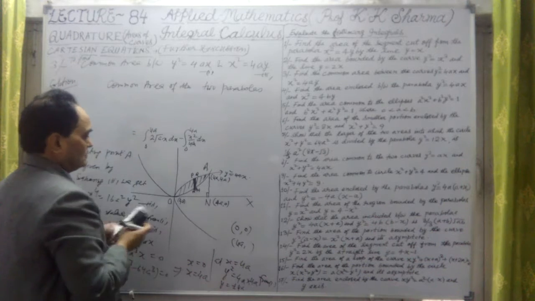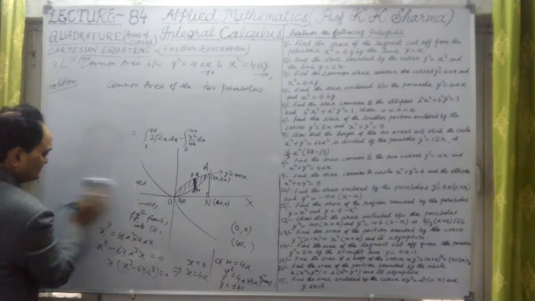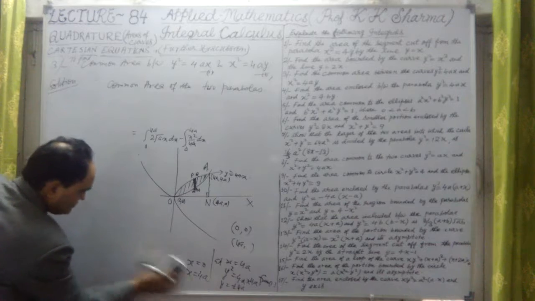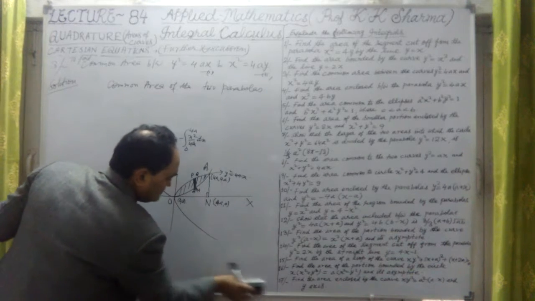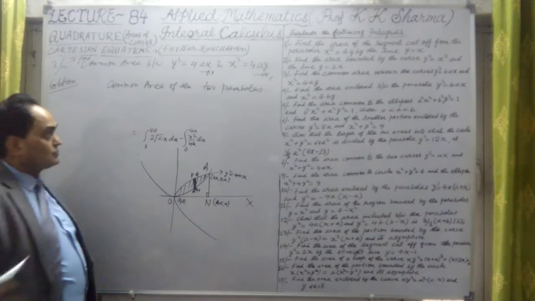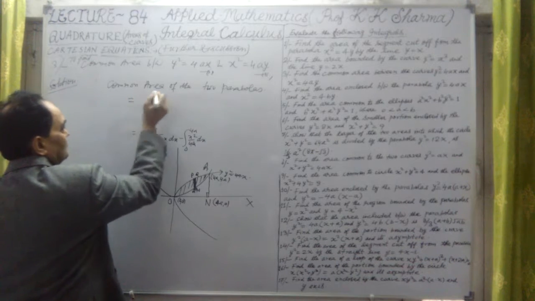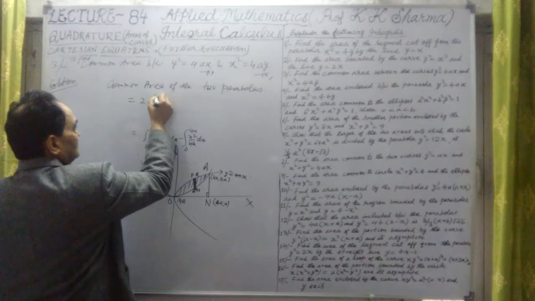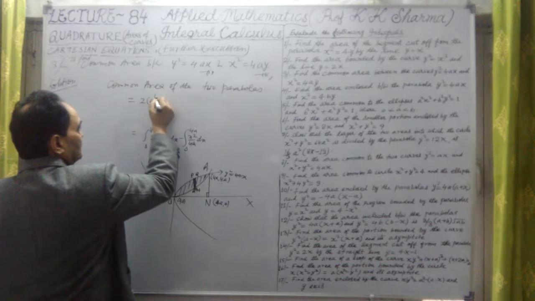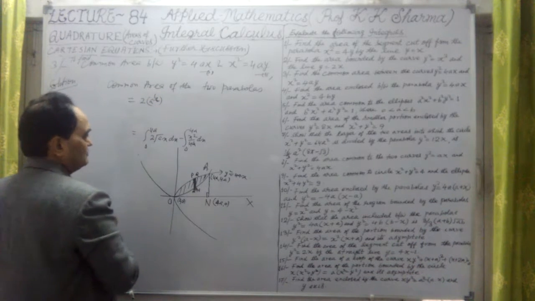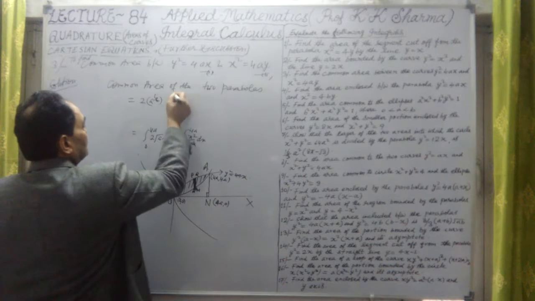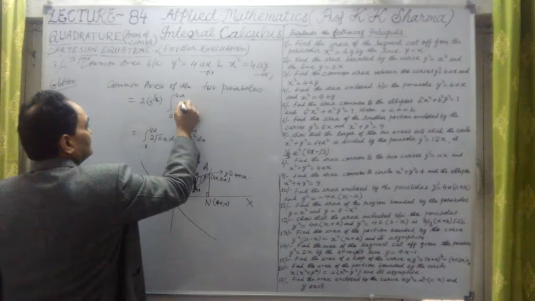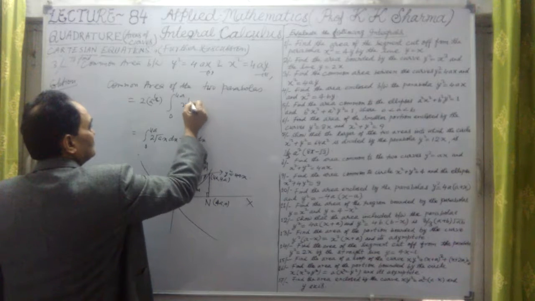Okay. Now let us solve it. So finally, that common area can be calculated easily now. So what's the common area? This is equal to, first 2 under root a, that means a raised power half. We have taken the constant value outside. So under root x, 0 to 4a, this is x raised power half dx left over.